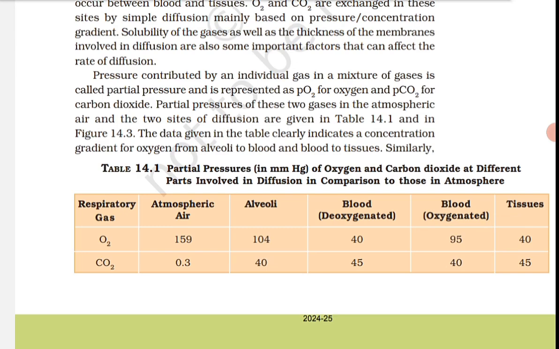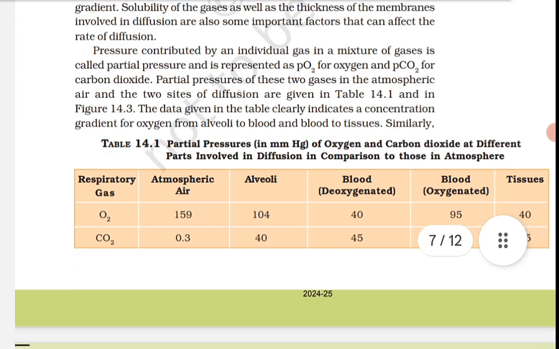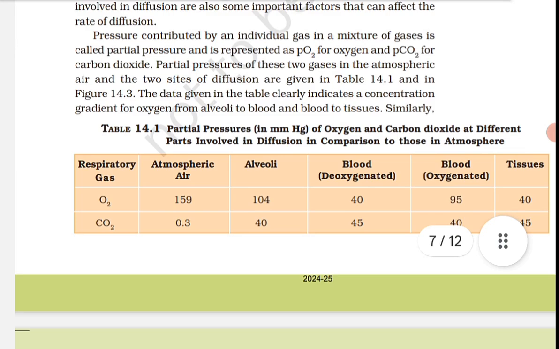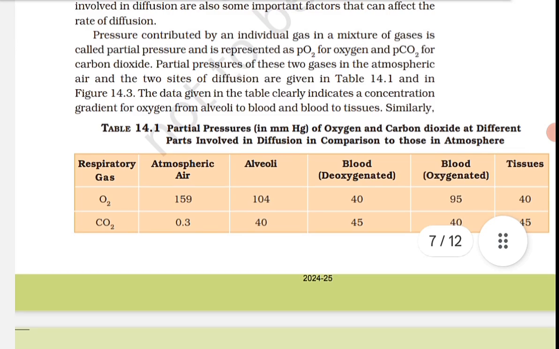Alveoli are the primary sites of exchange of gases. Exchange of gases also occurs between blood and tissues. Oxygen and CO2 are exchanged in these sites by simple diffusion, mainly based on the pressure concentration gradient. Solubility of the gases as well as thickness of the membrane involved in diffusion are also important factors that can affect the rate of diffusion.